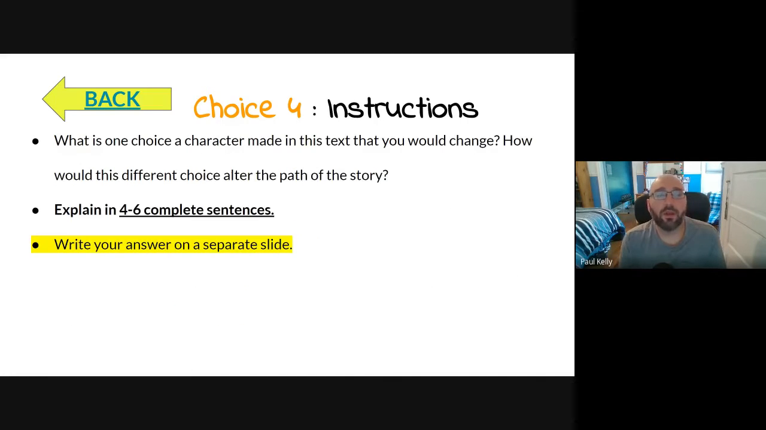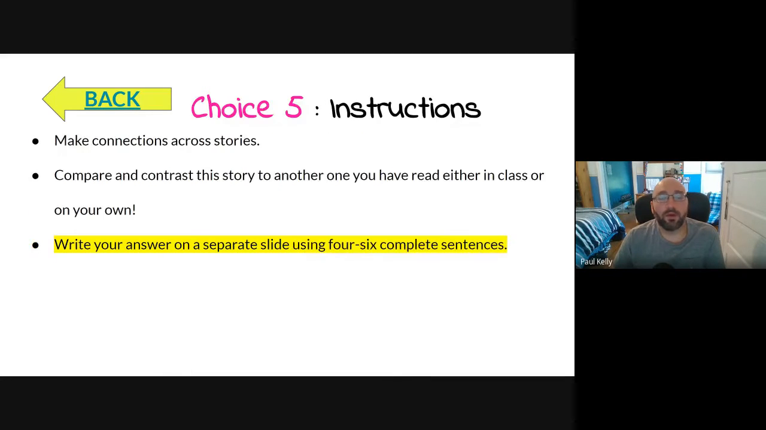Choice 4. What is one choice a character made in this text that you would change? How would this different choice alter the path of the story? So this is an interesting one. This is one of my favorite ones. So again, explain your work in 4 to 6 sentences, and make sure you share it on a slide or on another document. Just make sure I have the link in our document that's with this assignment, guys.